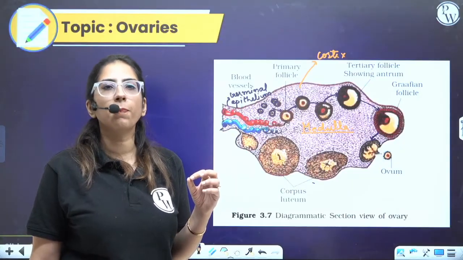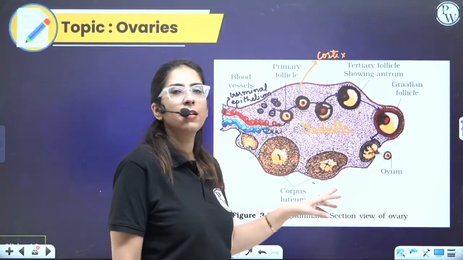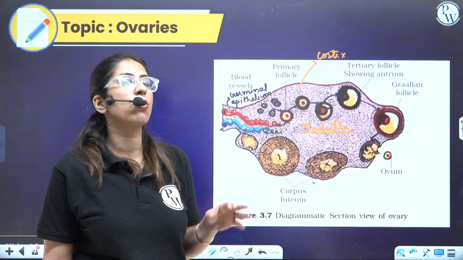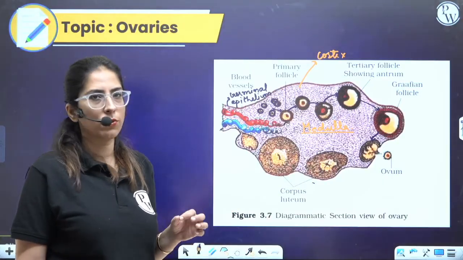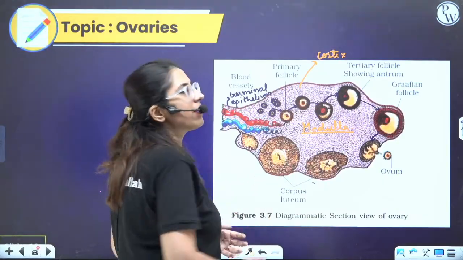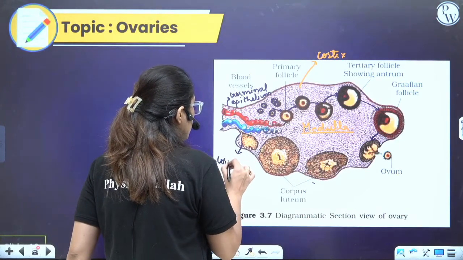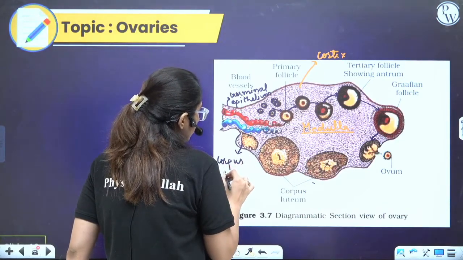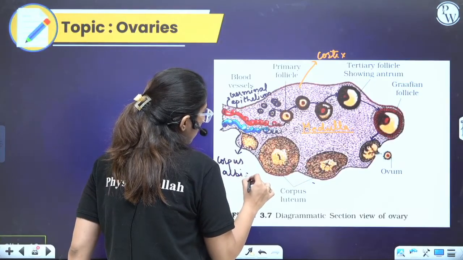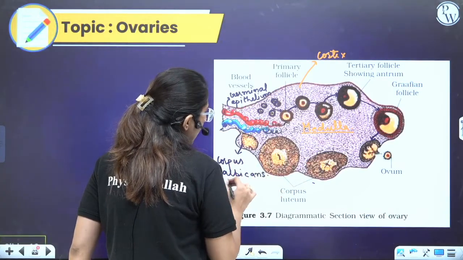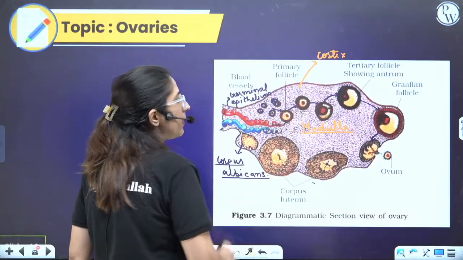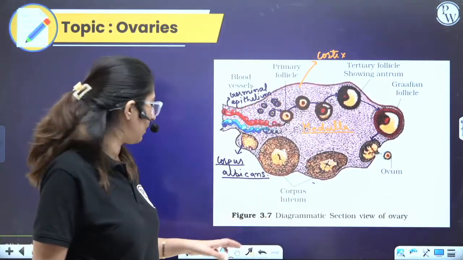Now this corpus luteum acts as a temporary endocrine gland. It secretes hormones such as progesterone and estrogen. This regresses itself and forms the structure which is termed as corpus albicans. This is the corpus luteum. Second one is the corpus albicans.